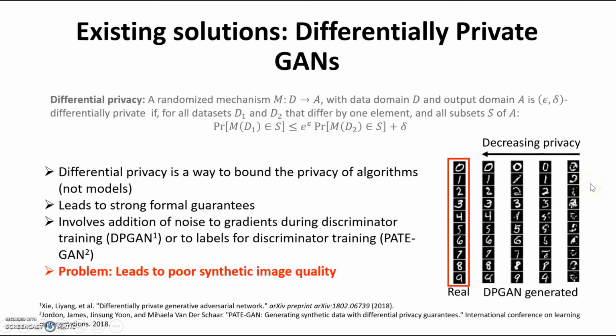However, only for the rightmost column, where the images are horribly corrupted, is the privacy parameter epsilon even in a realistic range to provide a usable privacy bound. Everything left of it provides a privacy bound that is so loose that it's almost as good as not providing a bound at all.